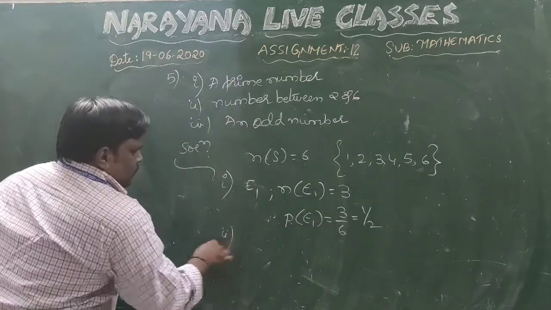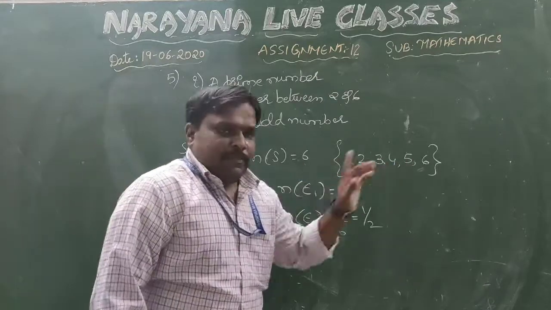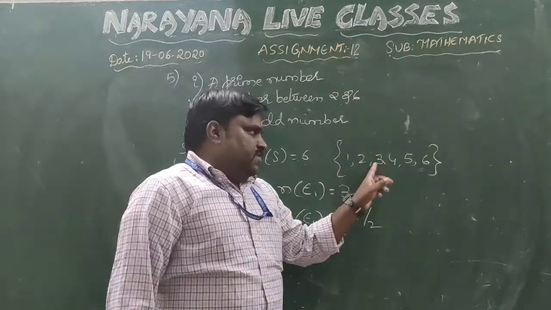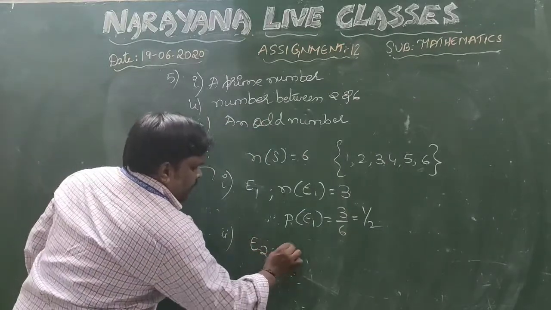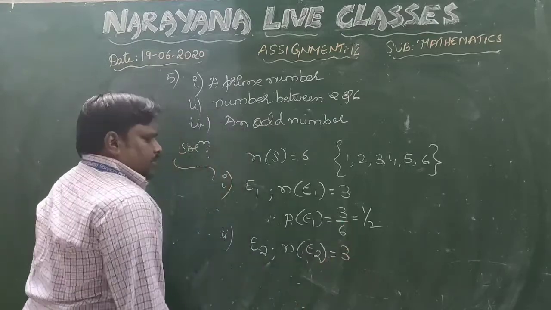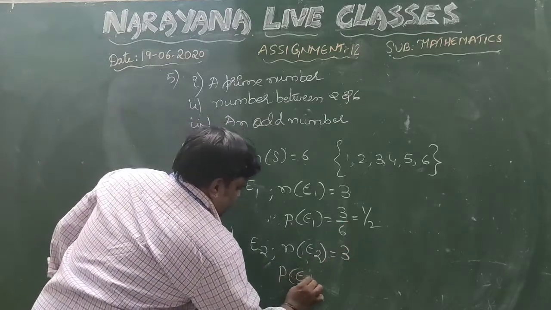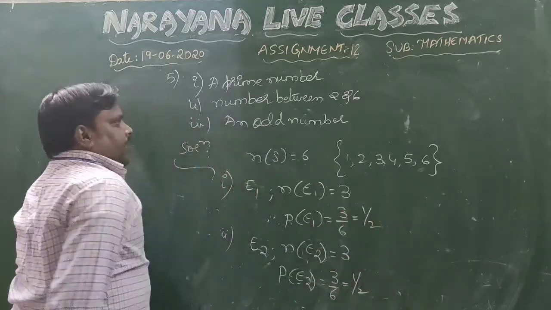Coming to the second one. What is the second one? Number between 2 and 6. Between 2 and 6, how many numbers are there? 3 numbers. 3, 4, 5. So if you take E2 as the event, here also favorable outcomes will be 3. Total possible outcomes are 6. Here the probability for this one will be 3 by 6 is nothing but again 1 by 2.